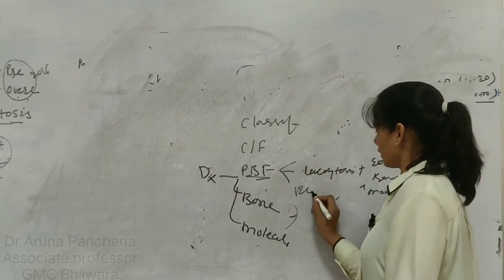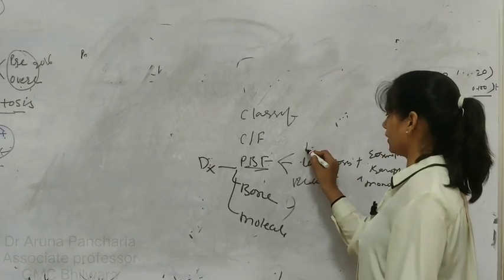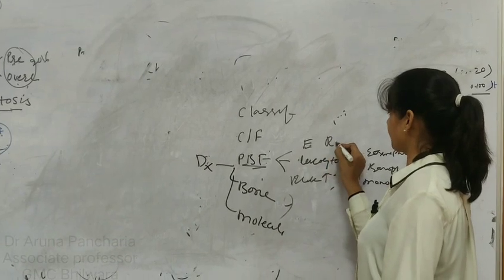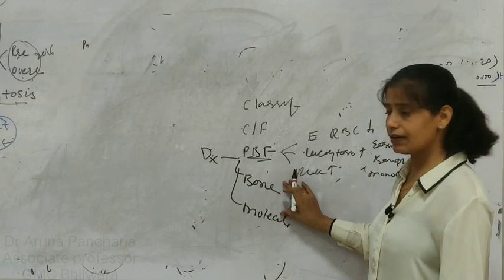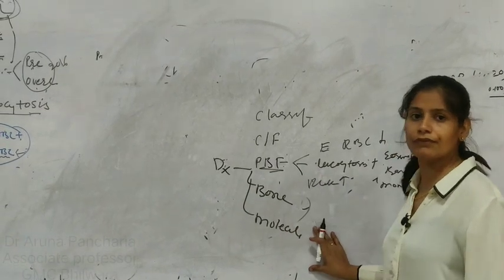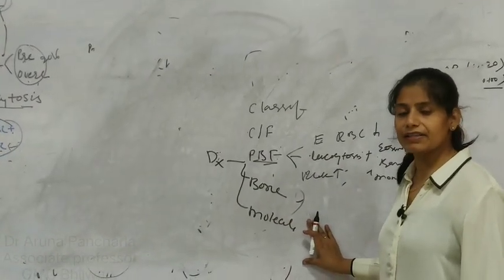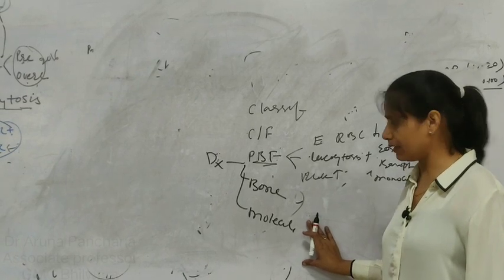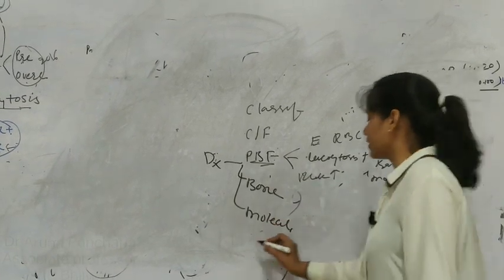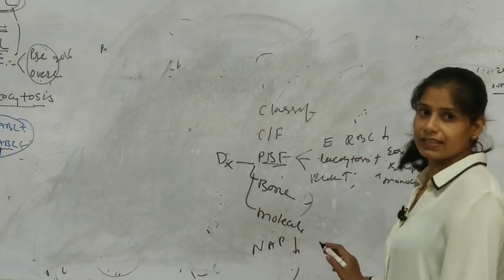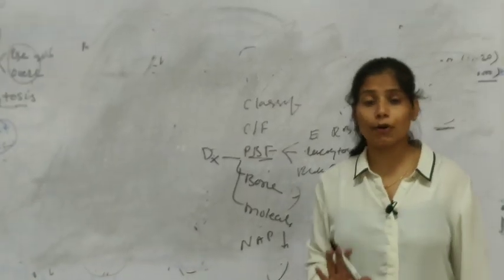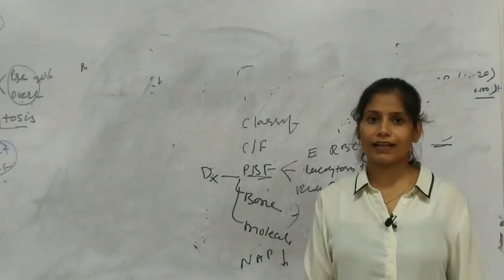So platelets increase and erythroid or RBC are decreased. This same thing will reflect in bone marrow, and in molecular we are measuring the BCR-ABL transcript level. So this is our basis. And then lastly, by NAP score. NAP score is decreased in case of CML. So this was all about your CML. Okay, thank you very much.